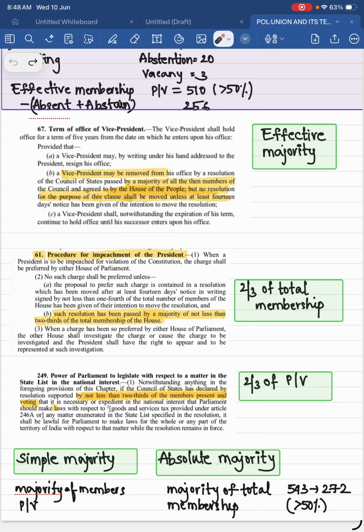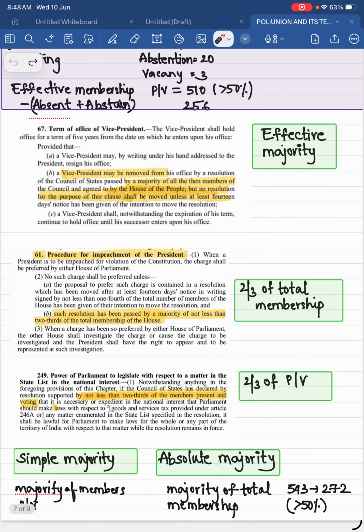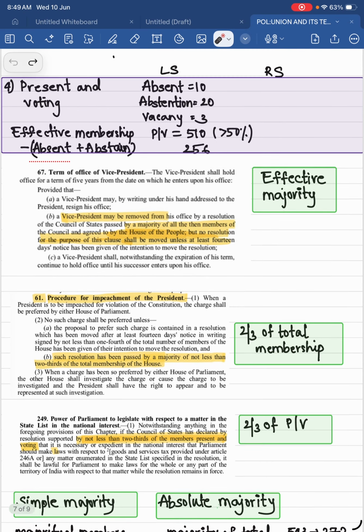Okay, we have done with simple majority and absolute majority. Let's go for effective majority. What is effective majority? I have not told you where simple majority is being used, right? It is also called functional majority because most of the functions of the Parliament are performed by this majority only. So that's why it is also called functional majority. And this absolute majority has only one use, that is to form a government either at the center or state. At both you need that type of majority.